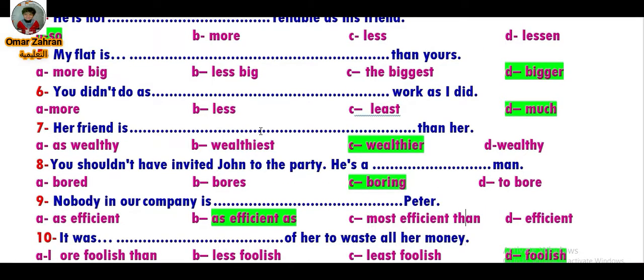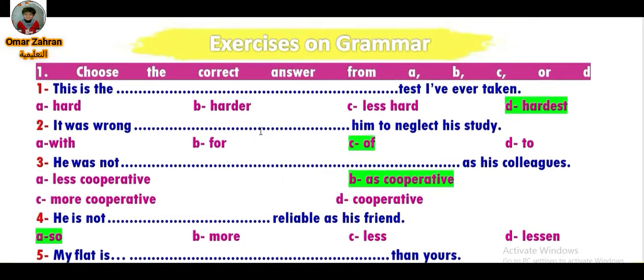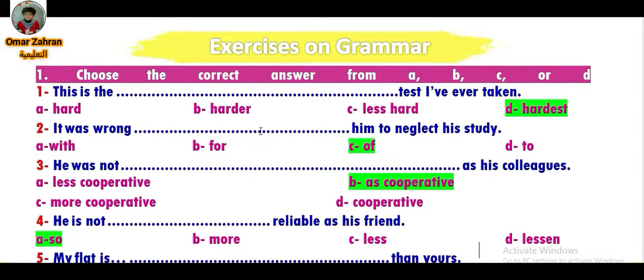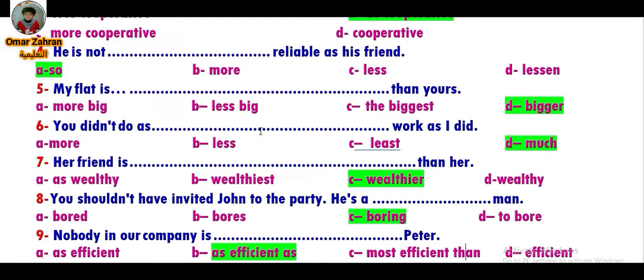The exercise based on grammar or structures. Number 1, this is the hardest test I have ever taken. Number 2, it was wrong of him to neglect his study. Number 3, he wasn't as cooperative as his colleagues. Number 4, he isn't so reliable as his friend. Number 5, my flat is bigger than yours. So here is the comparative form, short adjective. Number 6, you didn't do as much work. So here work is uncountable, so I use much work as I did.